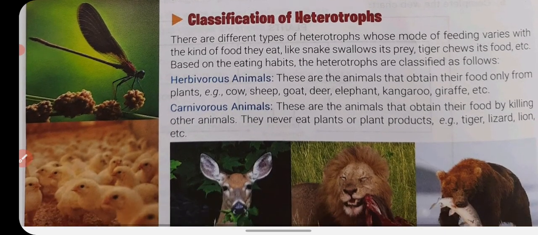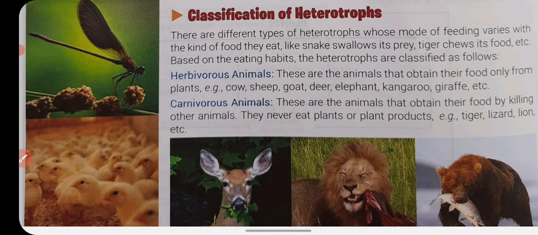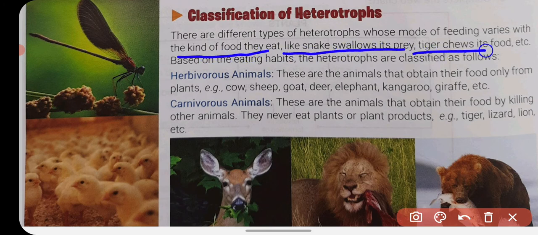Now, classification of heterotrophs. Heterotrophs are of different types, based on the mode of feeding, and their mode of feeding can vary with the kind of food they eat, like a snake swallows its prey, a tiger chews its food. On the basis of their habits, the heterotrophs are classified as follows.